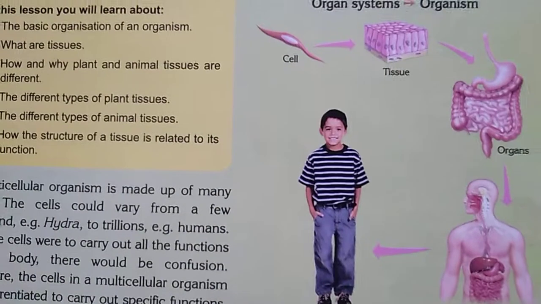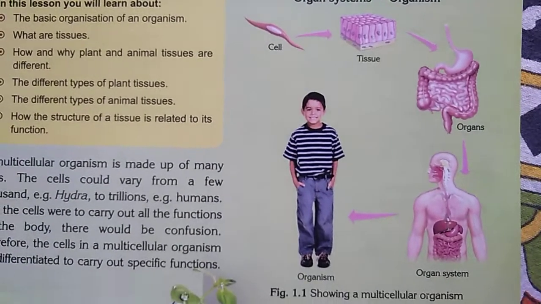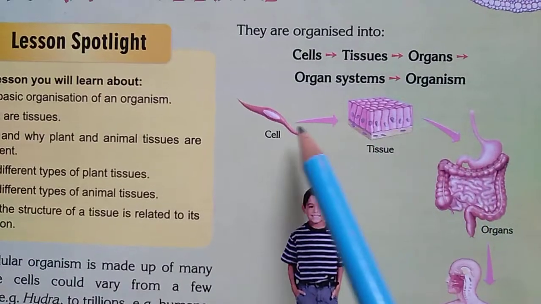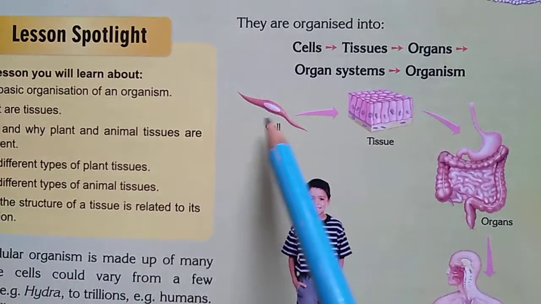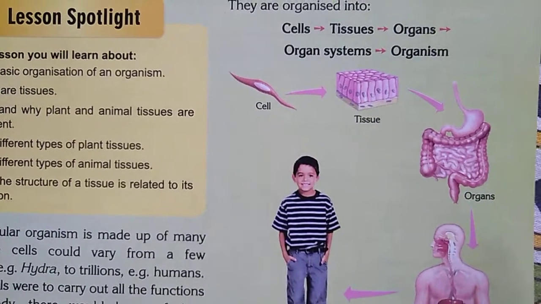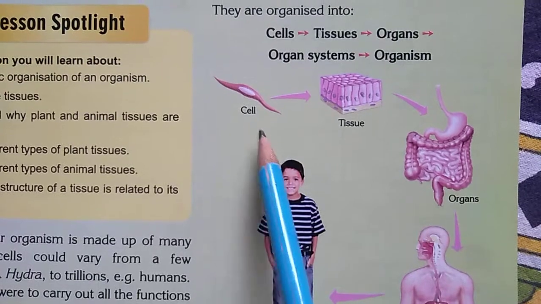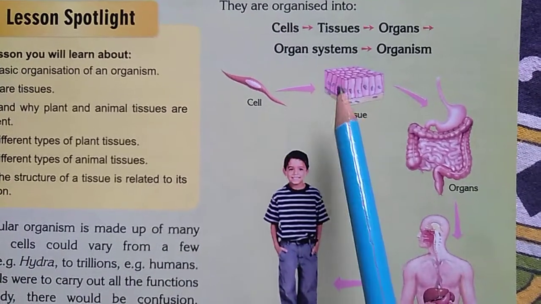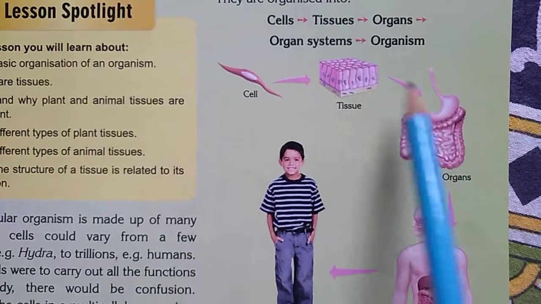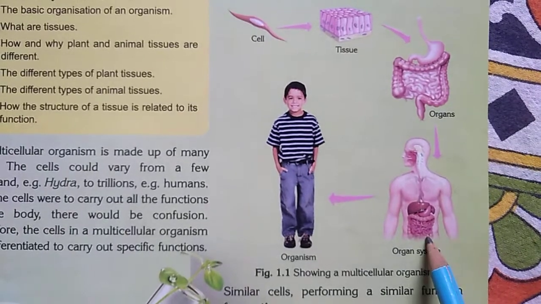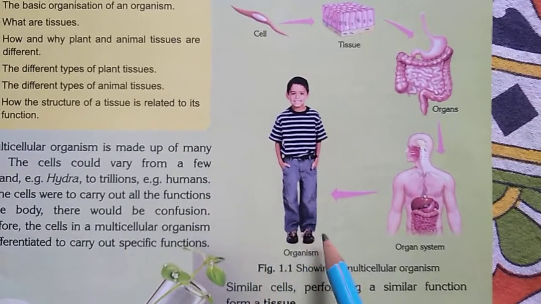Understand? So look at this figure. Look carefully. This is showing the multicellular organism. This organized function picture shows you the function of an organism. Thousands or millions or trillions of cells make tissues, then tissues make organs, then organs make an organ system, then organ systems make a full body or organism.